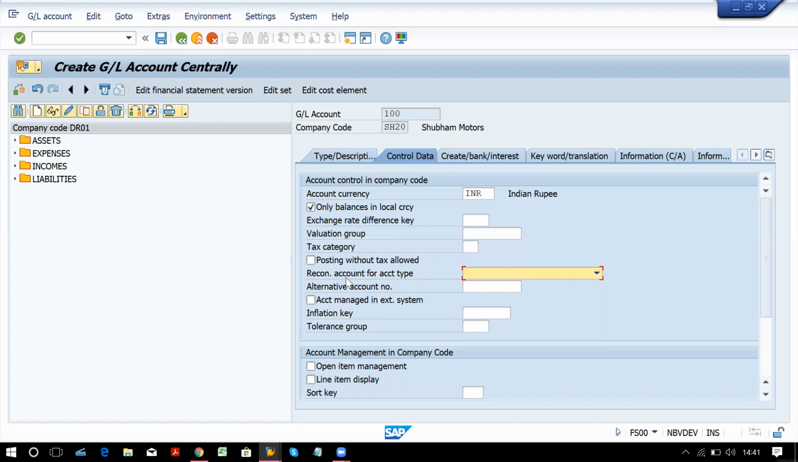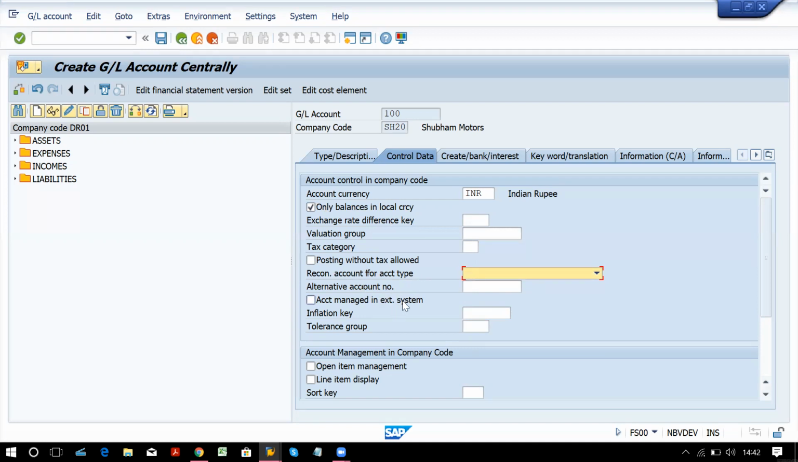Whenever we give reconciliation account type, you will never give only balance in local currency, because your purchase or sale can be in a different country, so it can be a different currency, right? So it is not allowed. So this we are going to see later on. So this is important.